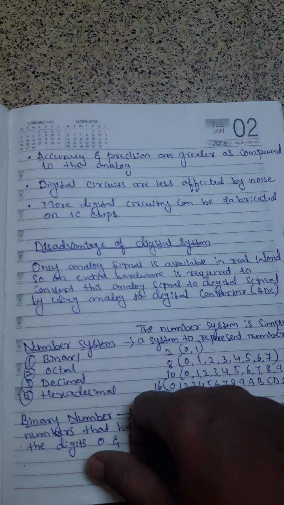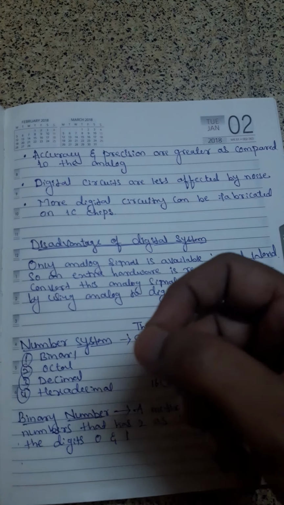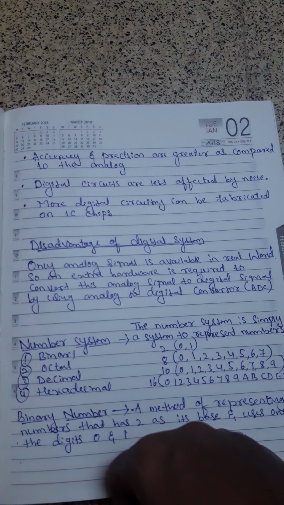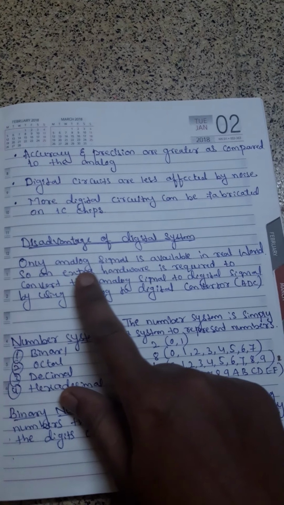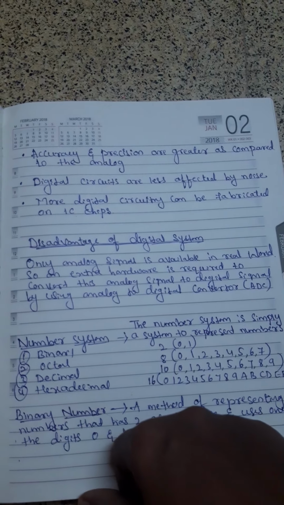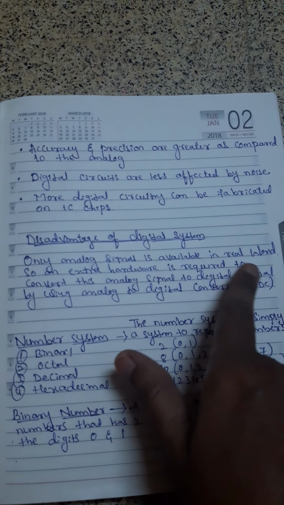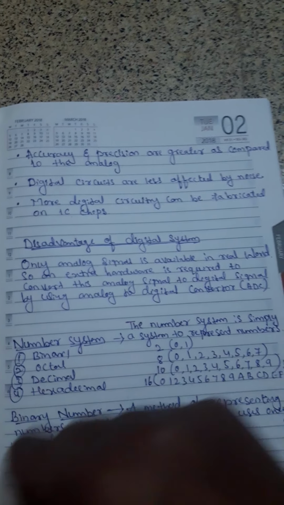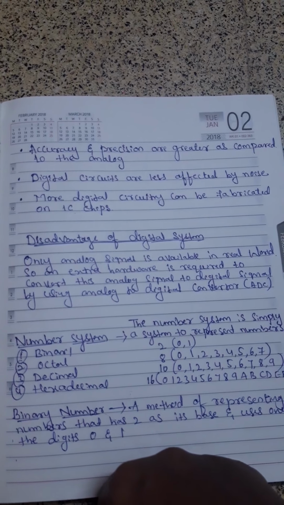And if there are advantages, there must be some disadvantages also. What type of disadvantages? Let's see. Only analog signals are available in the real world, so extra hardware is required to convert analog signals to digital signals by using an analog to digital converter.